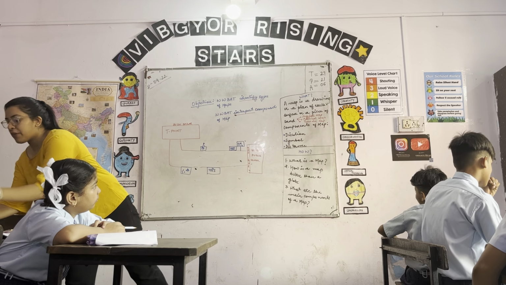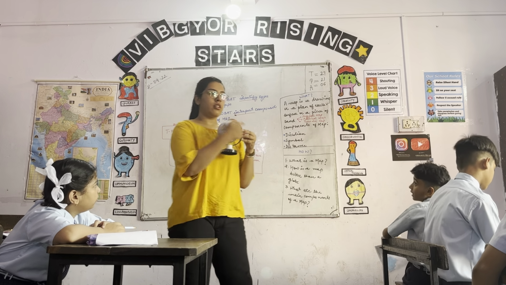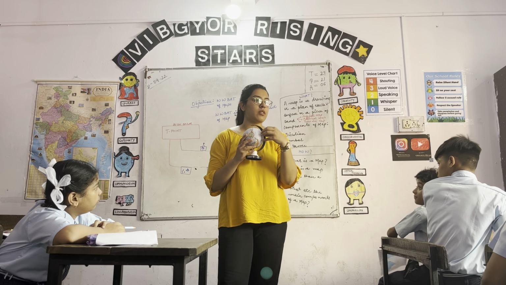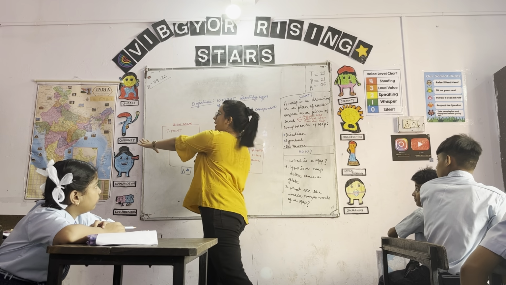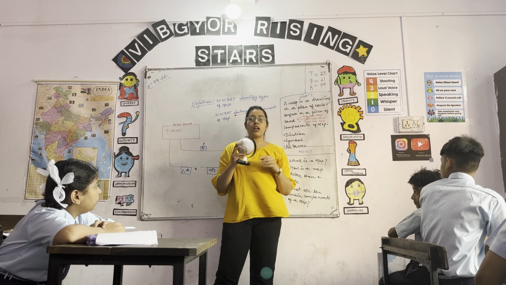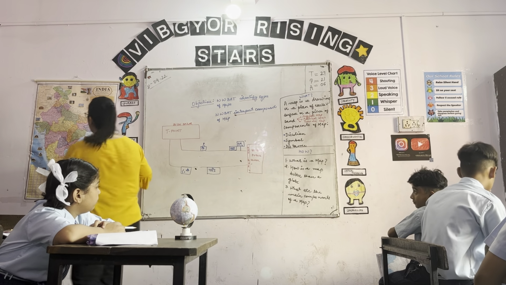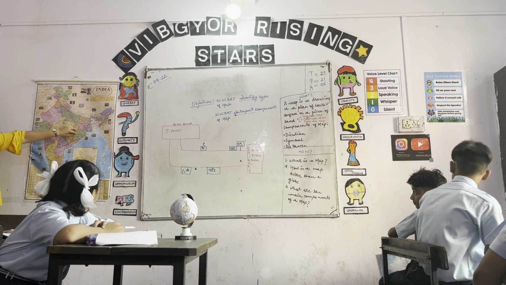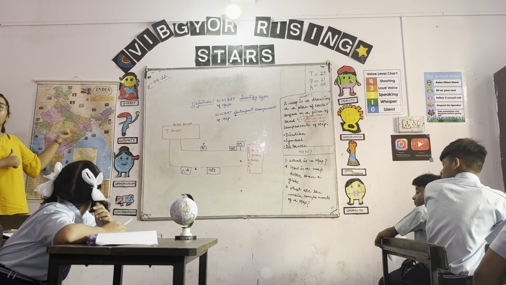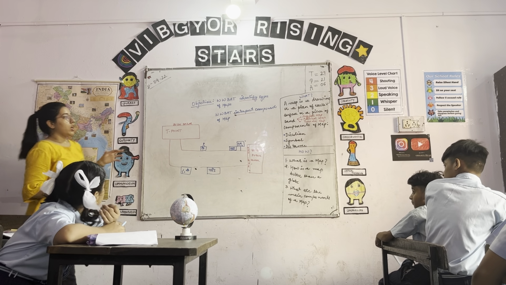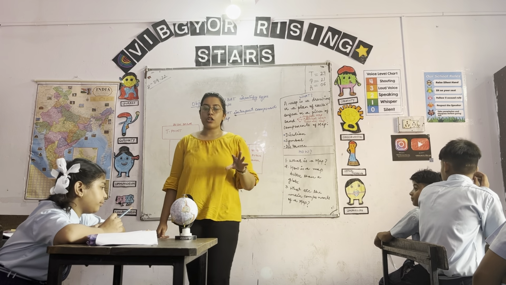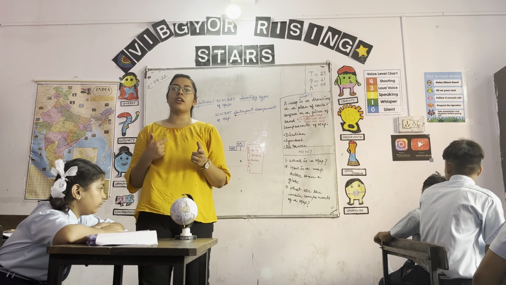So if I say this is Earth, if I pick up any specific area, जैसे मैंने इंडिया पिक अप किया और इंडिया का मैंने एक प्लान बना दिया, so this becomes a map. Similarly, अगर मैं इस बड़े से मैप में if I pick up any one state, I say छत्तीसगढ़ and I expand it to make a plan, that becomes a map. So a piece of Earth's surface or a plan is called a map.